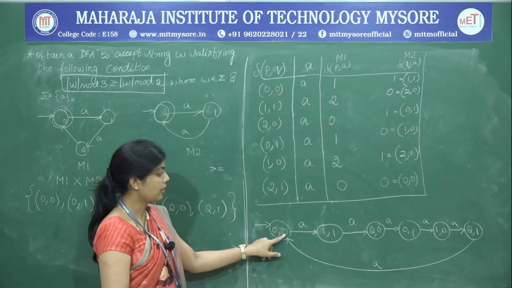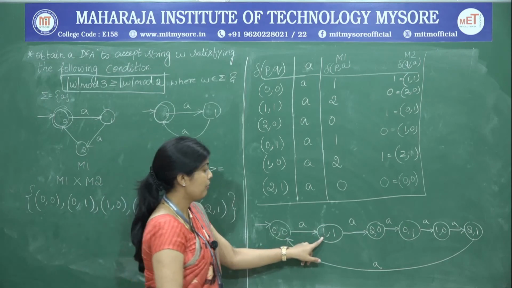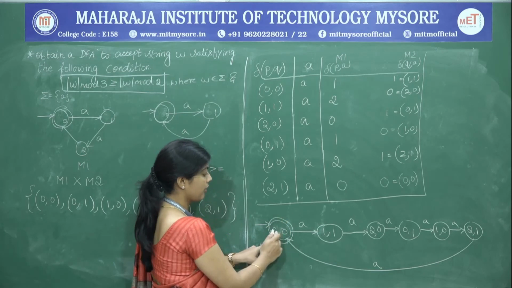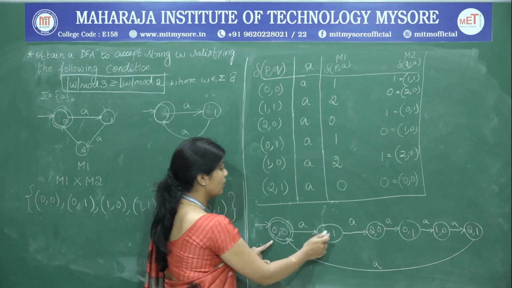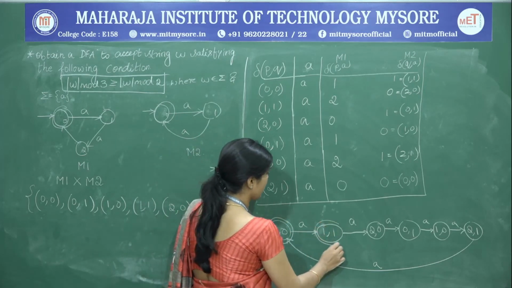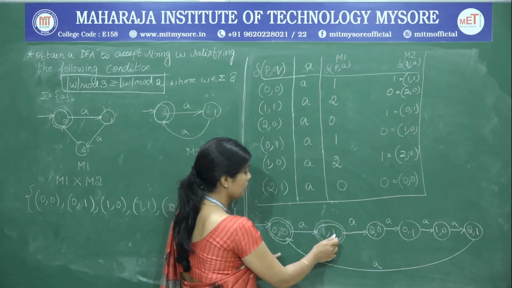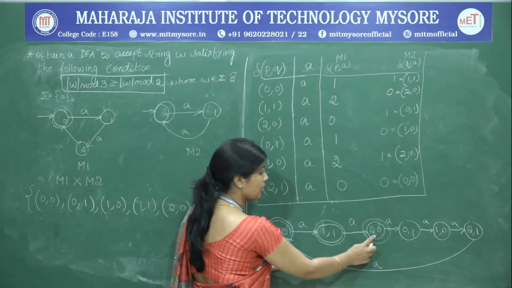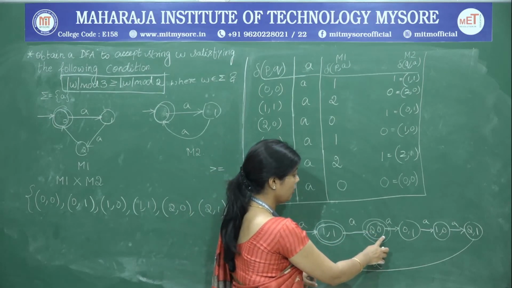The first one greater than the second one can be found in 0 comma 0, where it is satisfying the equal condition, 1 comma 1, where it is satisfying the equal condition, 2 comma 0, where it is satisfying the greater condition, where 2 is greater than 0.